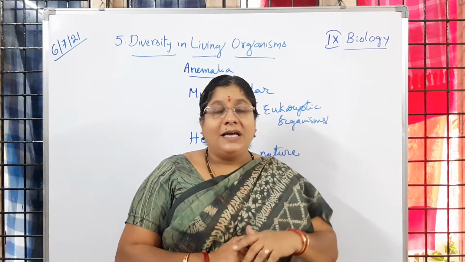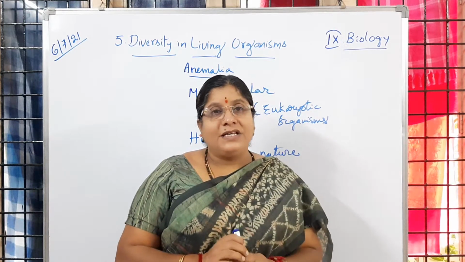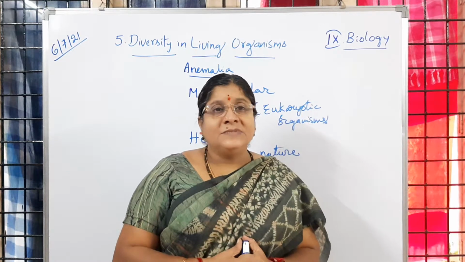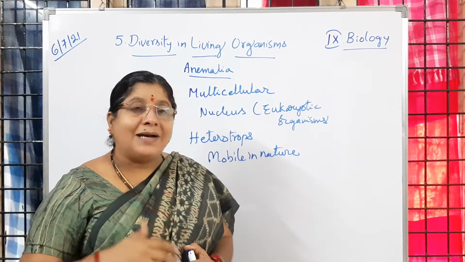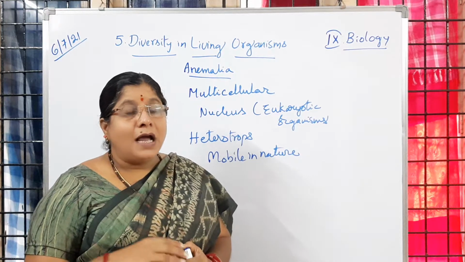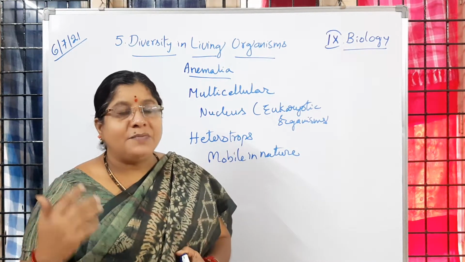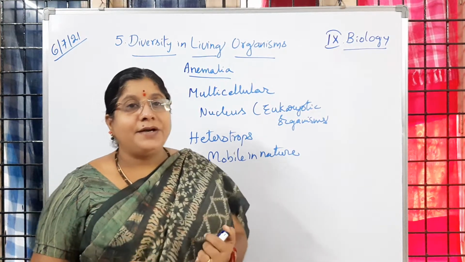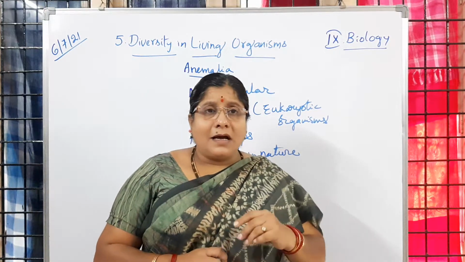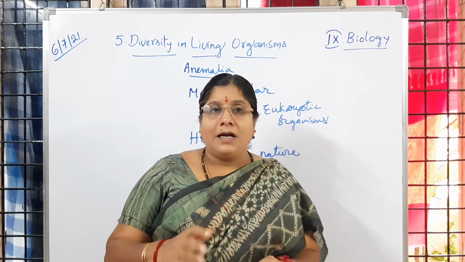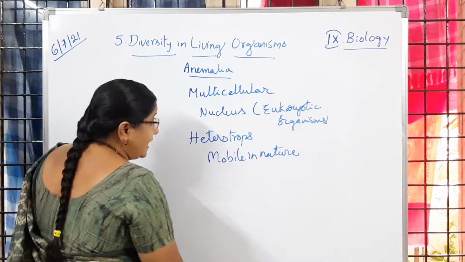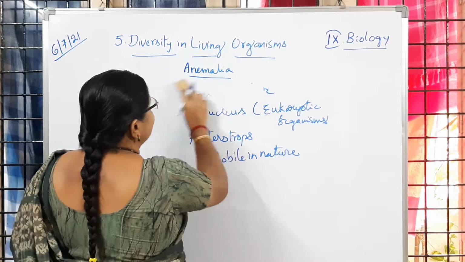One is said to be invertebrata and the other one is vertebrata. Invertebrates do not have any vertebral column or backbone. Is it clear to you? And vertebrates means they have a vertebral column or backbone. Is it clear to you? So like that, let us learn now about the differentiation which we are observing in the kingdom Animalia.